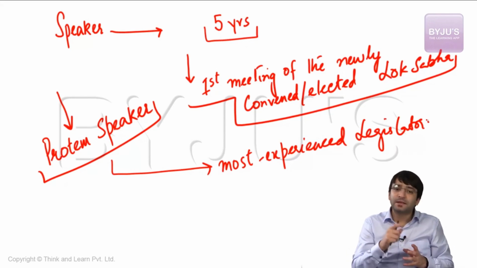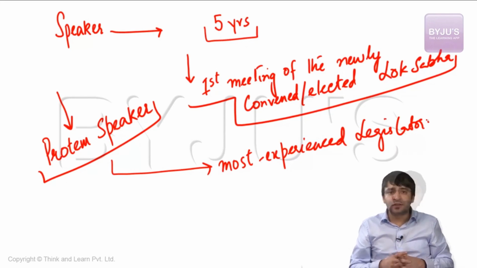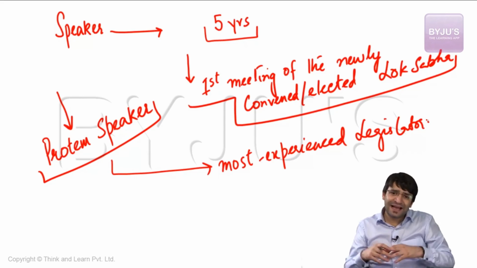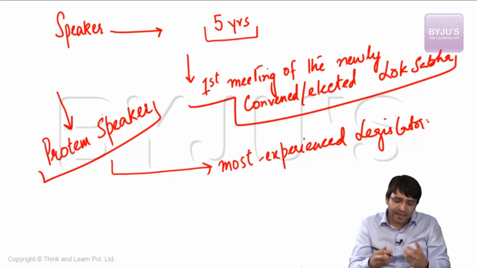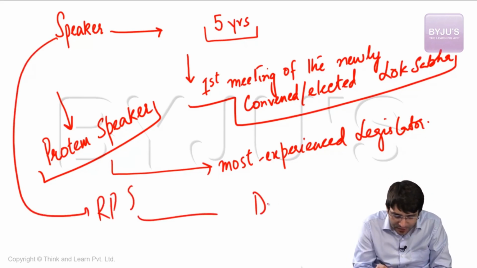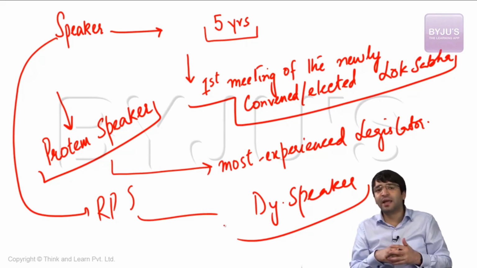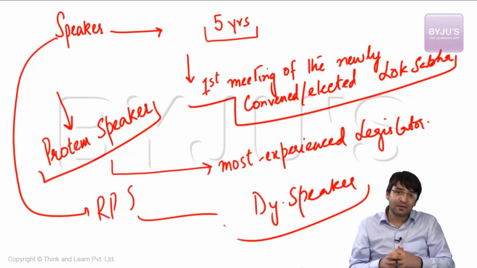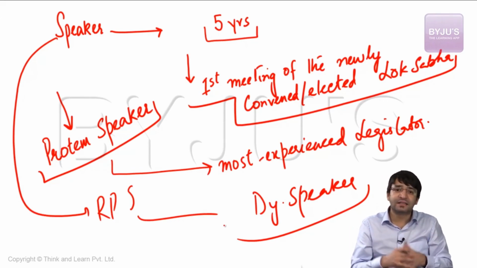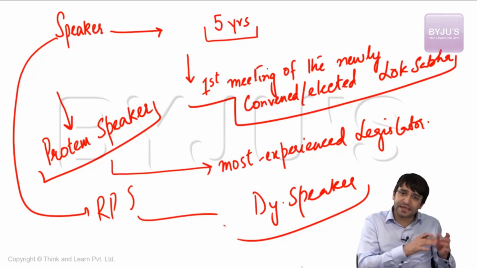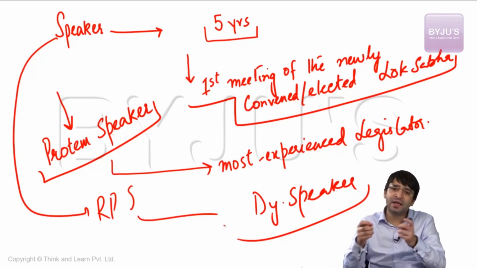Another important point. Speaker of Lok Sabha is generally from the political party which is the ruling, which is governing the country. And a convention has developed over a period of time that if Speaker is from a ruling party, Deputy Speaker is from the opposition, from an opposition political party. So we have Mr. Thambidurai from AIADMK as the Deputy Speaker of the Lok Sabha, while Srimati Sumitra Mahajan, who belongs to the ruling party, is the Speaker of the Lok Sabha. So Speaker from the ruling party, by convention, and from the opposition political party, you get the Deputy Speaker.